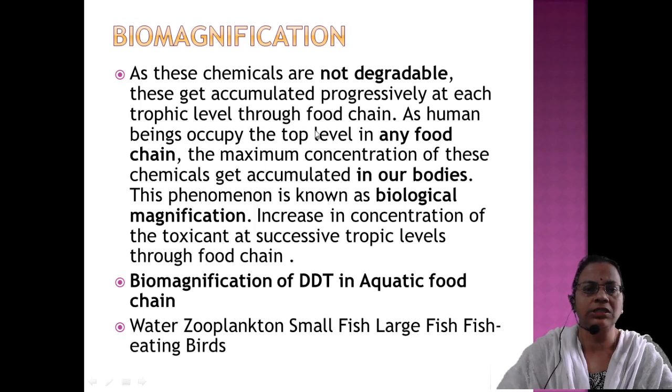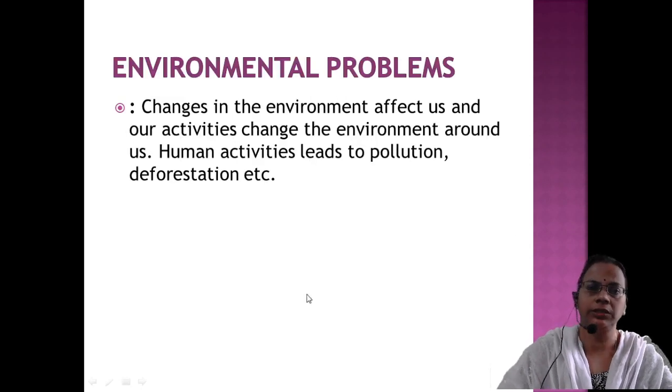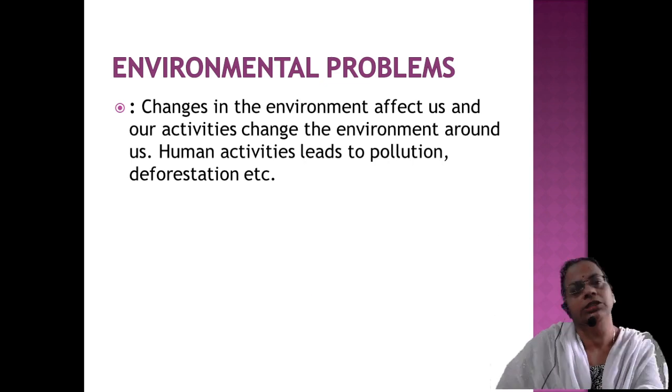A typical example is DDT. An increase in the concentration of a toxicant at successive trophic levels through the food chain is called biomagnification. Now, biomagnification of DDT in an aquatic food chain. Excess DDT that we are spraying in the paddy field or the crop field will leach into the nearby water body. When it enters the water body, the phytoplankton will take it up, the zooplankton will eat them, and from there the birds will eat. The birds will get the maximum accumulation, and like that complications will arise.